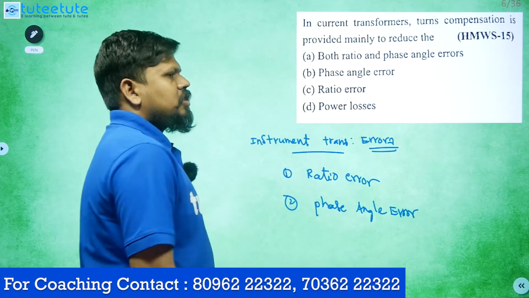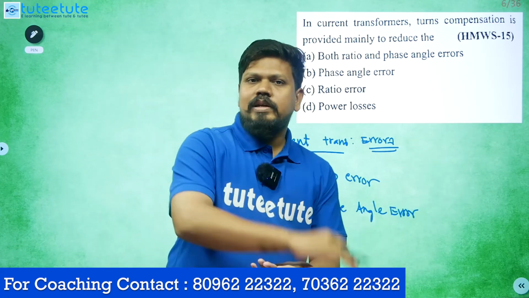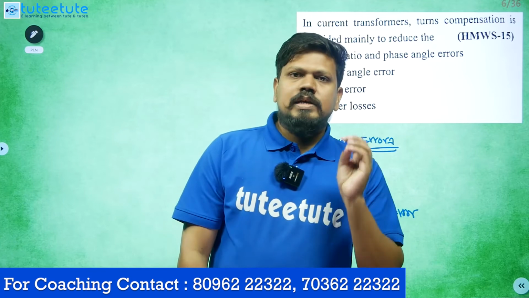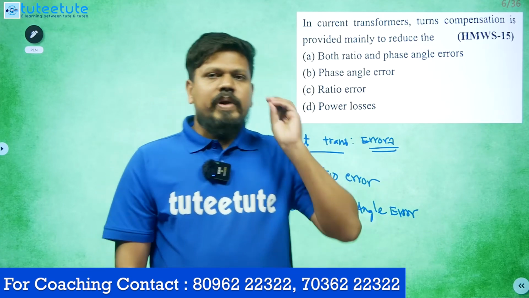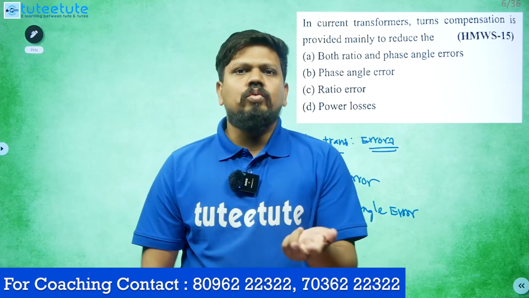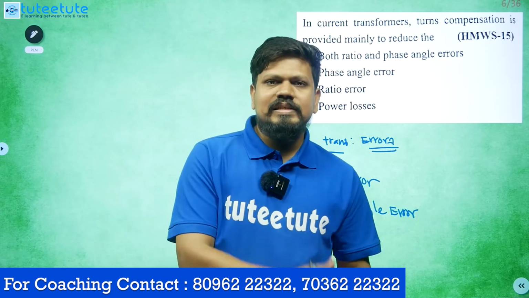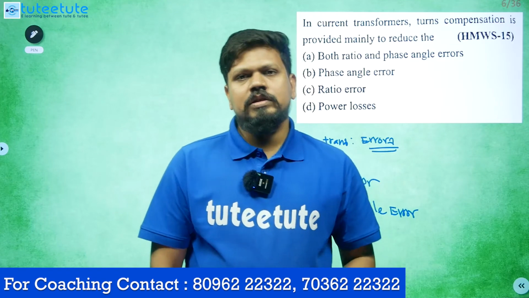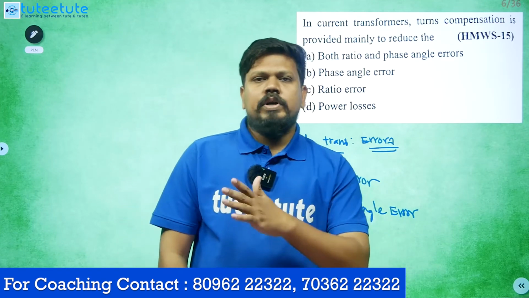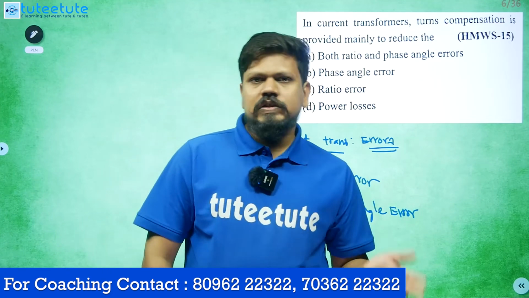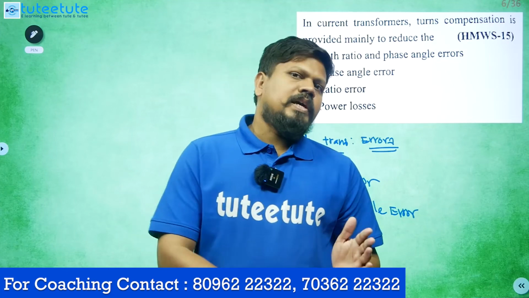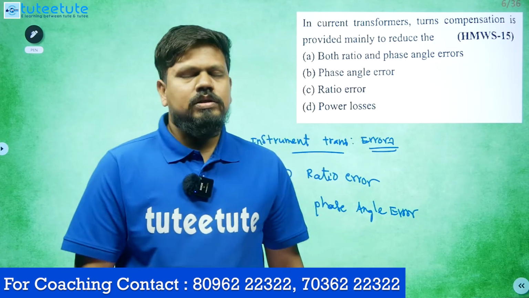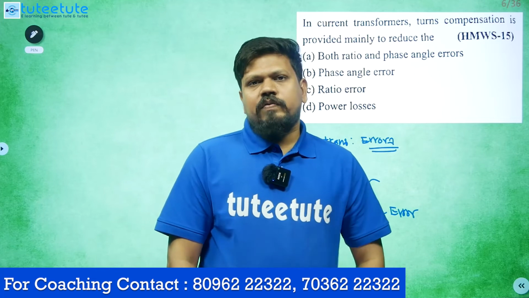So what does ratio error mean? It is the turns ratio error. Generally the current transformer primary has only 1 or 2 turns, or very few turns, and the secondary has more turns. That's why a CT is a step up transformer.